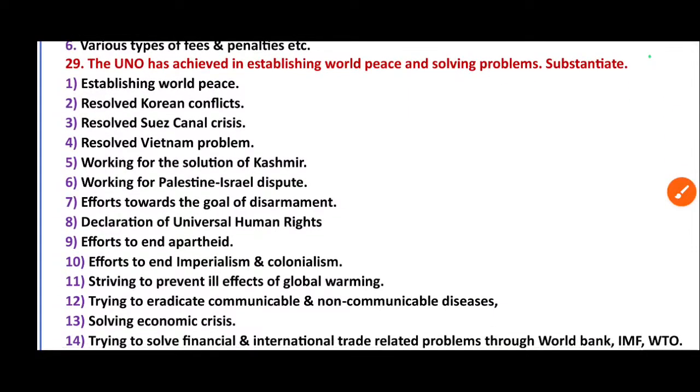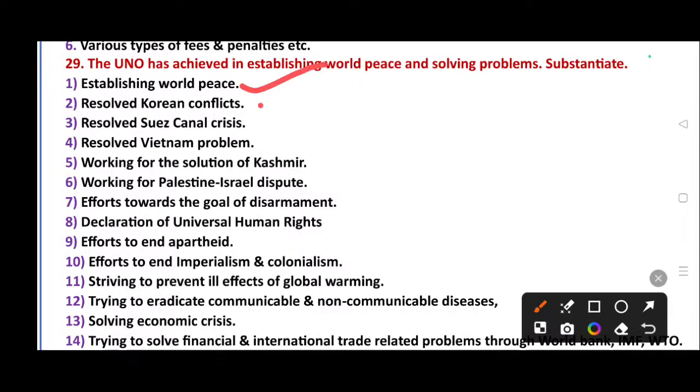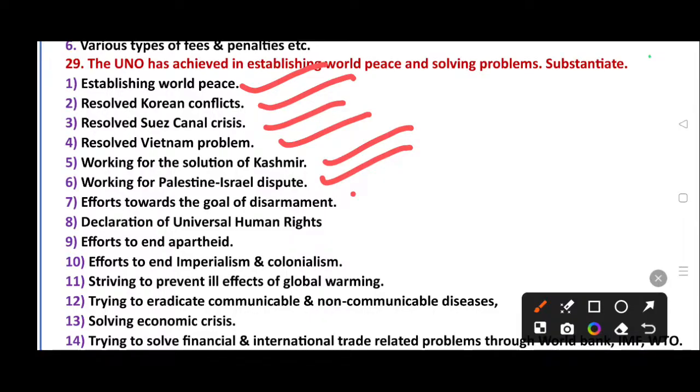Question number 29. The UNO has achieved in establishing world peace and solving problems. Substantiate. Establishing world peace, resolved Korean conflicts, resolved Suez Canal crisis, resolved Vietnam problems, working for the solution of Kashmir, working for Palestine-Israel dispute, efforts towards the goal of disarmament, declaration of universal human rights, efforts to end apartheid, efforts to end imperialism and